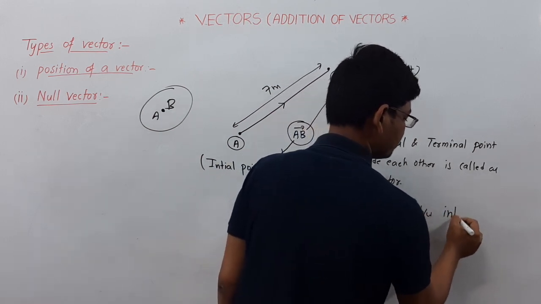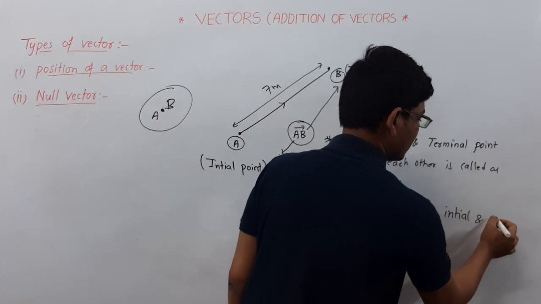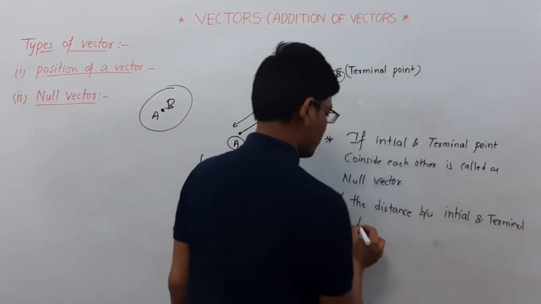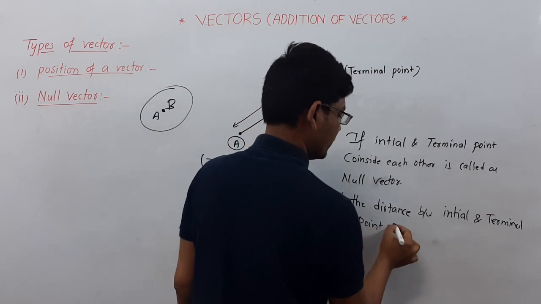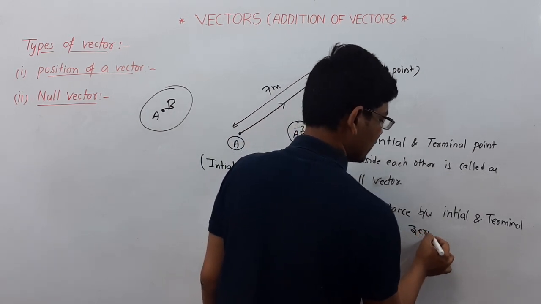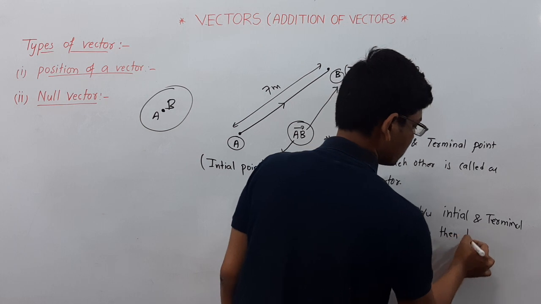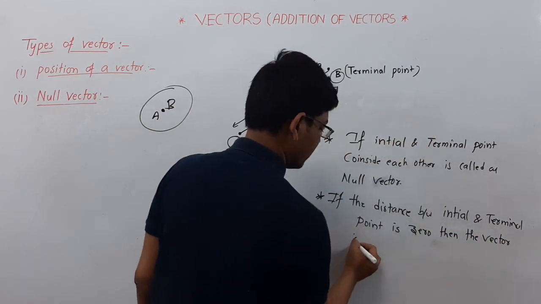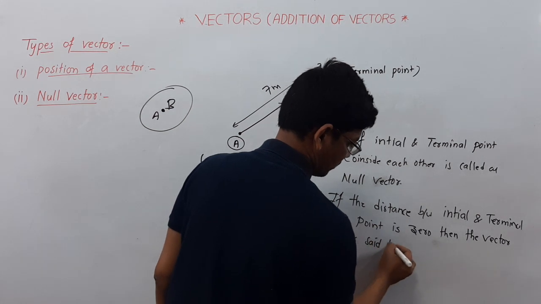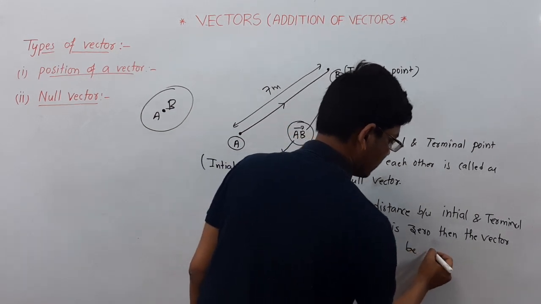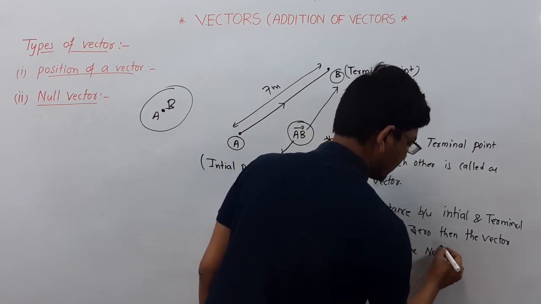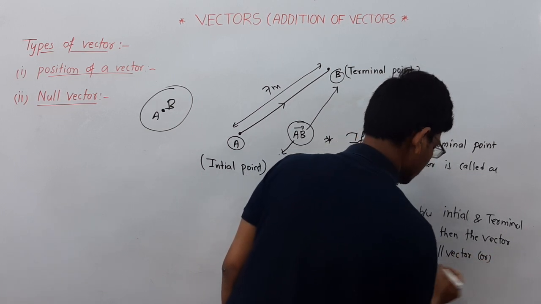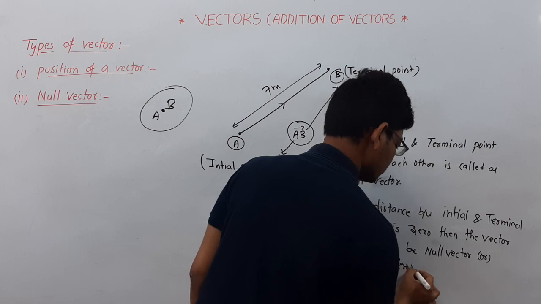This is the first point, and the second point is, if the distance between the initial and terminal point is 0, then the vector is said to be a null vector or zero vector.